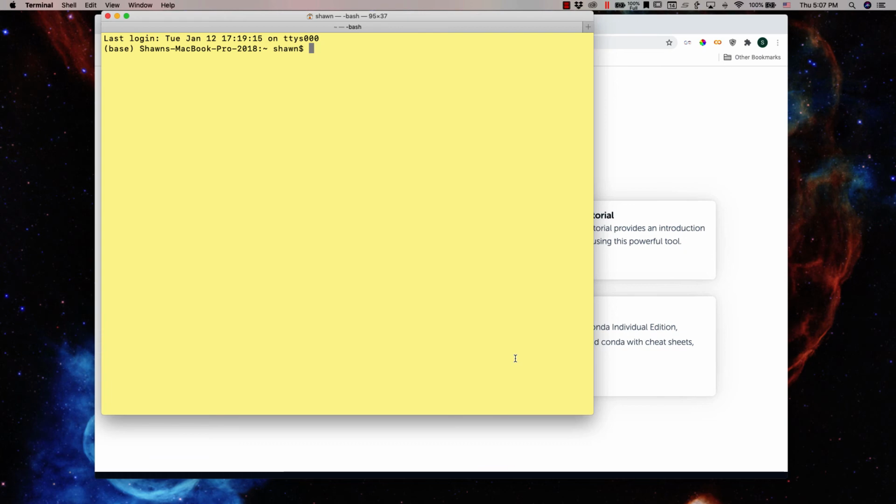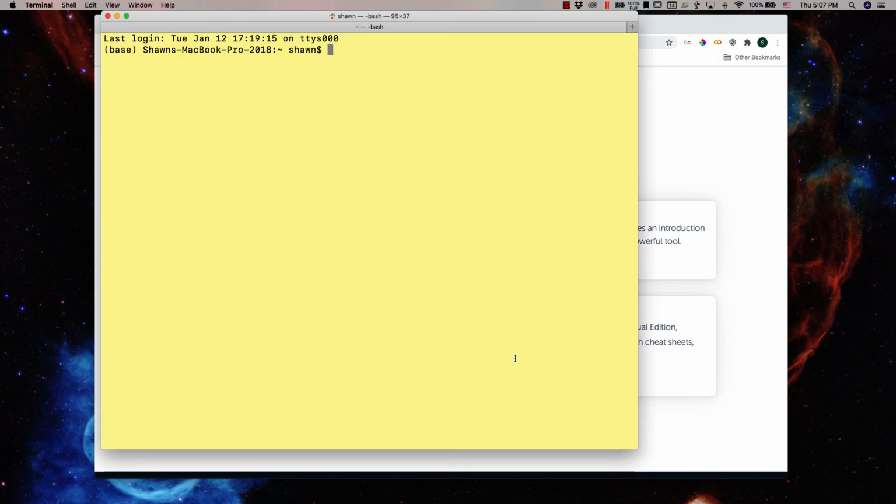Here I am in my Mac terminal, in the terminal program. Increase the font size a little bit here. So now if I type python, it tells me I'm using Python 3.8.5, which was published in September, just a few months ago.